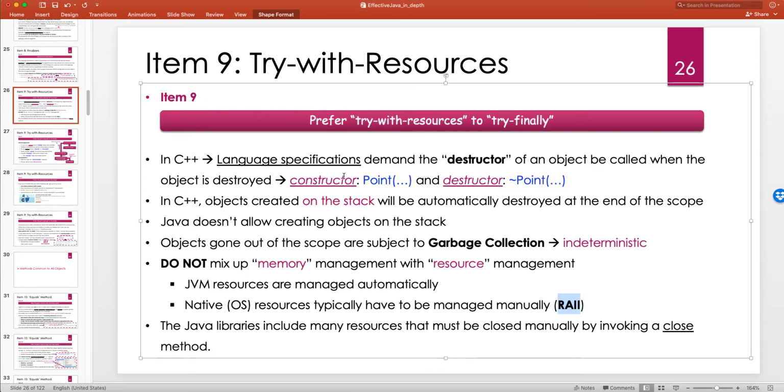And obviously the problem in Java is not the constructor, it's exactly the same. The main problem in Java, in contrast to C++, is non-deterministic destruction of the objects. In Java, we don't know when the object is going to be destroyed by the garbage collection, right? The Java libraries include many resources that must be closed manually by invoking a close method.